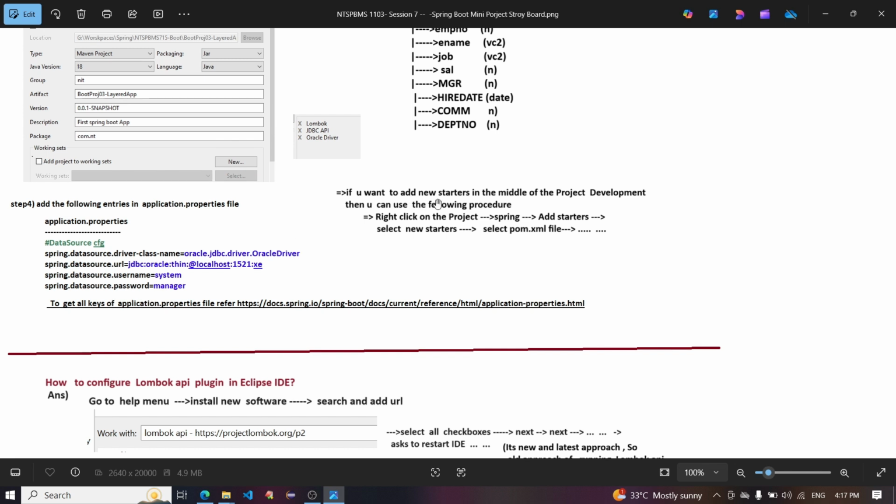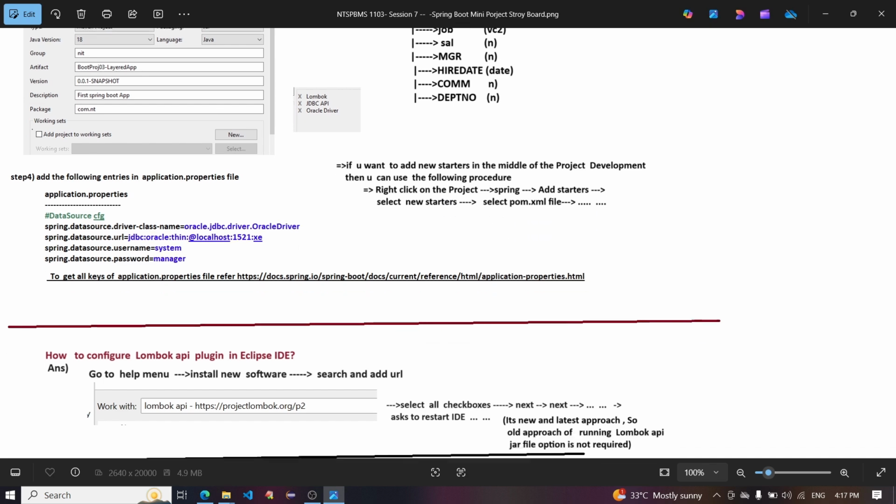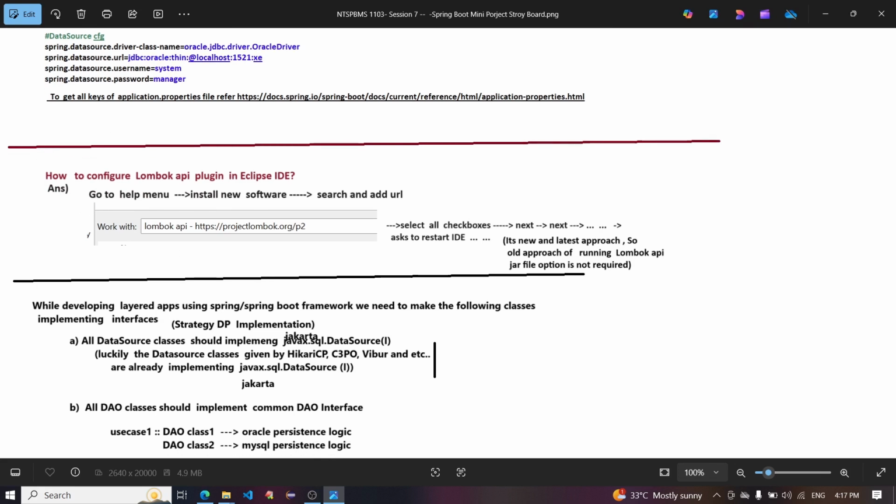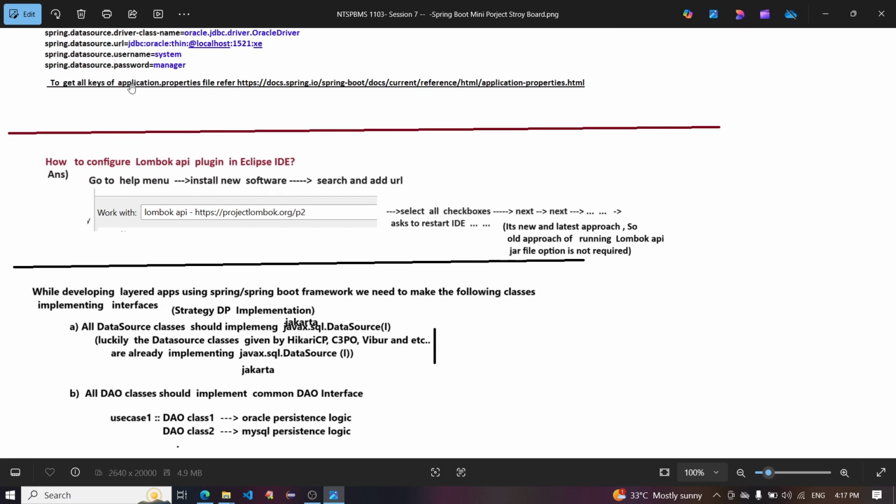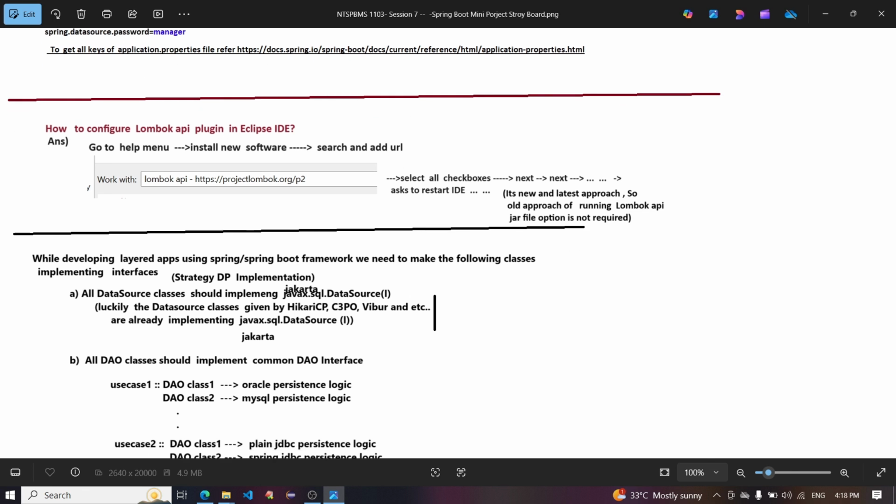If you want to add a new starter in the middle of project development, you can use the following procedure: right click on the project, go to Spring, Add Starters, select the new starter, select pom.xml, and finish. To get all keys of the application.properties file, refer to this HTML path or link.